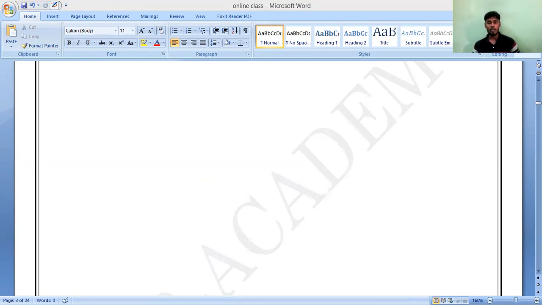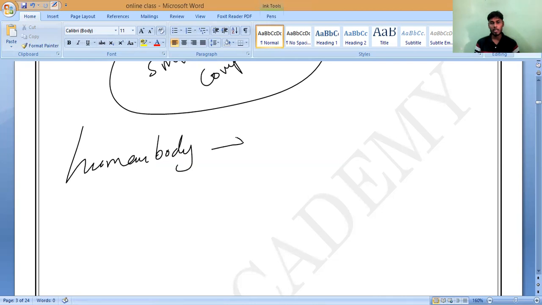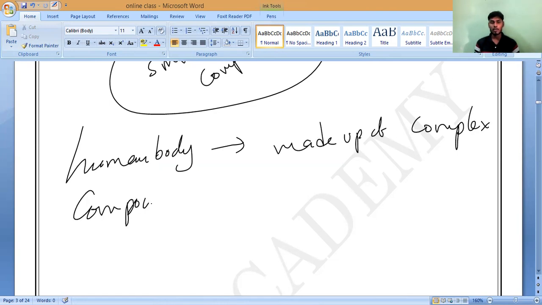It is made up of complex compounds. Made up by what? Only a few types of elements. So what are those elements?